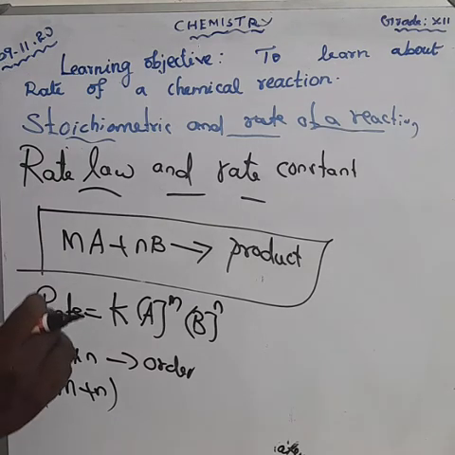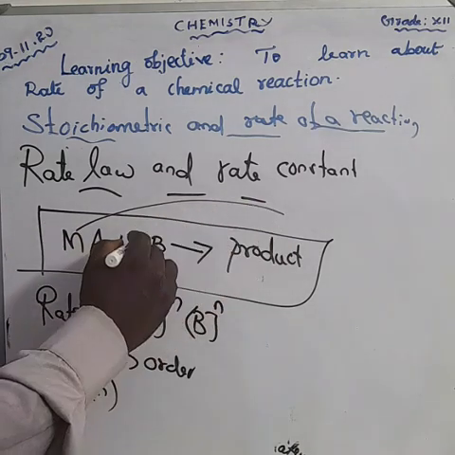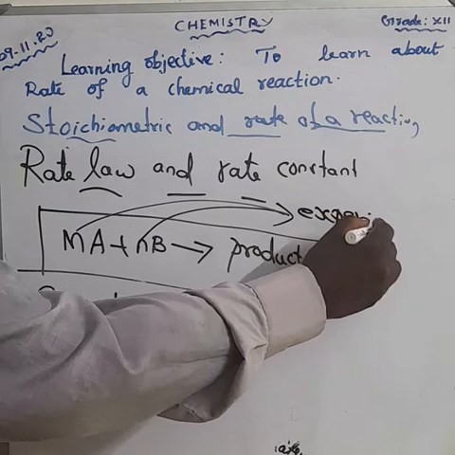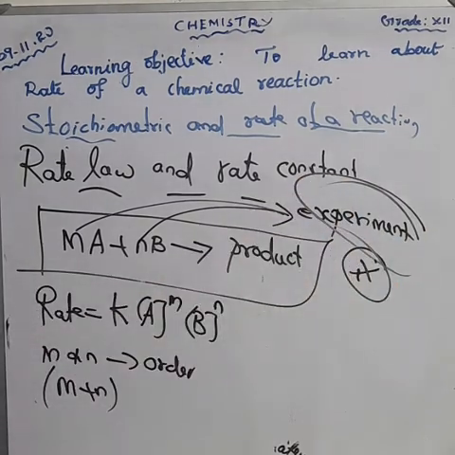They cannot be deduced from stoichiometry. It can be determined only by experiment.